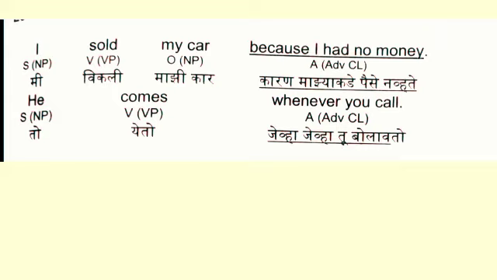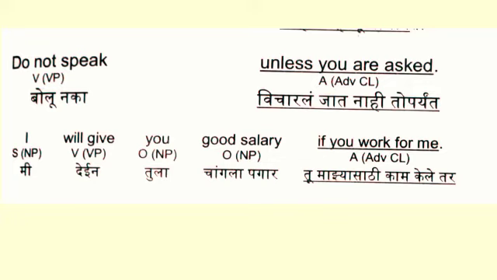Look at the second sentence. He comes whenever you call. In the sentence, he comes whenever you call, he is the subject, comes is the verb, and whenever you call is the adverb clause, and it is an adverbial part of it. Look at the next one. Do not speak unless you're asked. In the sentence, do not speak unless you're asked, do not speak is the verb, and unless you're asked is the adverb clause.